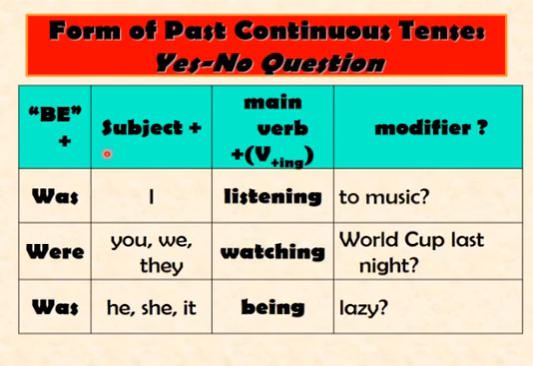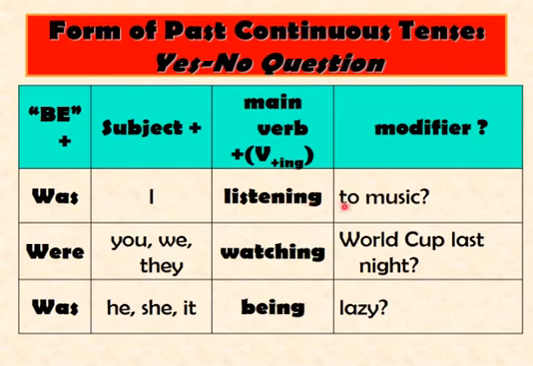Now, of course, when you have used positive and negative sentences, how can we leave the question statements or interrogative statements? Let's see how to make a structure using past continuous form with yes and no interrogative sentence. We use first be or auxiliary form of verb, that is was, were, and was. We are going to use it first in a sentence. And then we are going to bring the subject, unlike the positive and the negative sentences. And then we are going to use main verb again, just like the sentence we have done before, verb ing. And then of course a modifier with a question mark. Let's see the example.